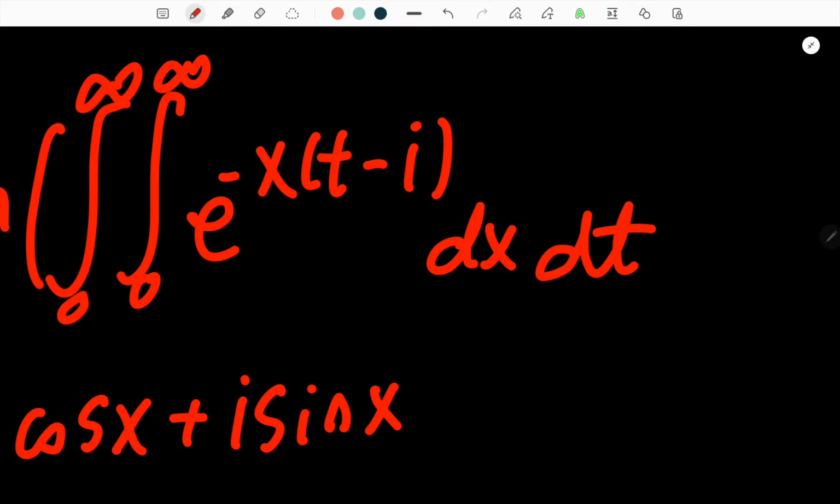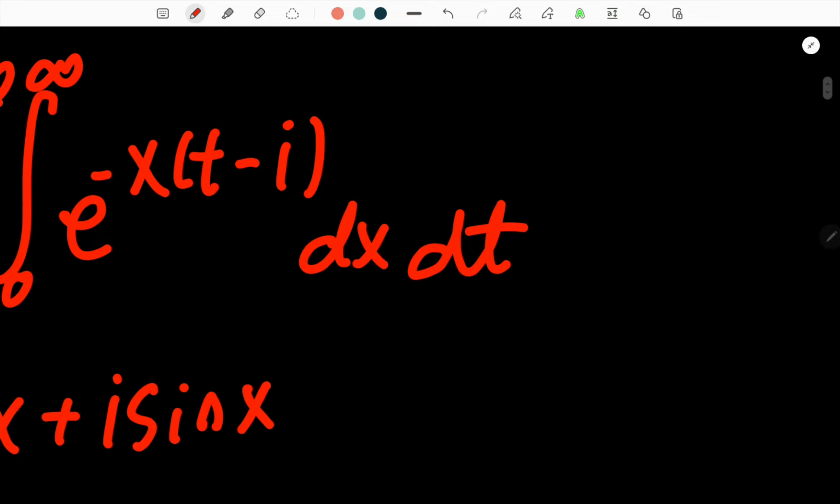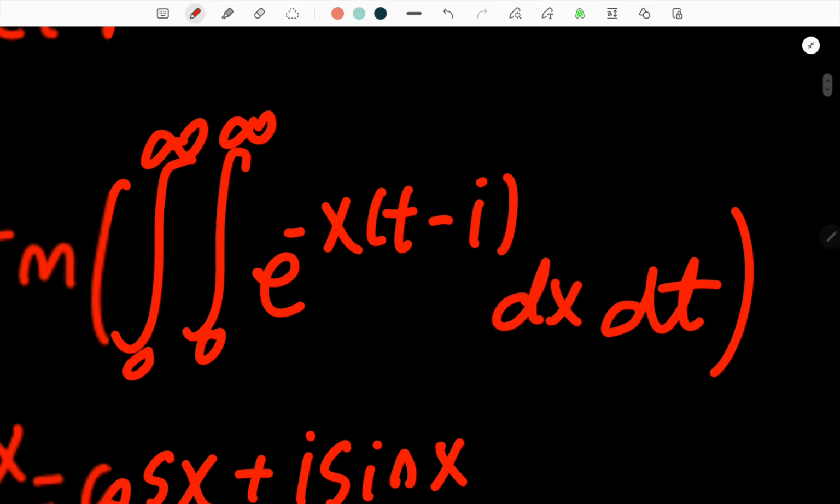Okay. Now, this integral is pretty straightforward. I'm talking about the inner integral, of course. This is a very straightforward integral. I will leave that as a sort of homework for you.